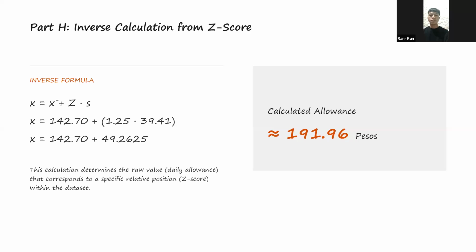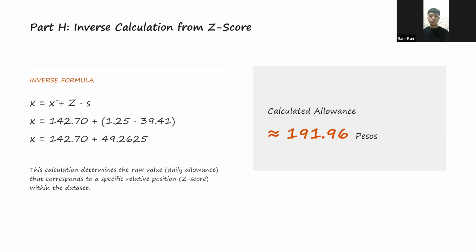So the answer for a z-score of 1.25 is that the daily allowance is approximately 191.96 pesos. We can round it off to 192 pesos. An allowance of about 192 pesos places the student well above the mean of 142.70.